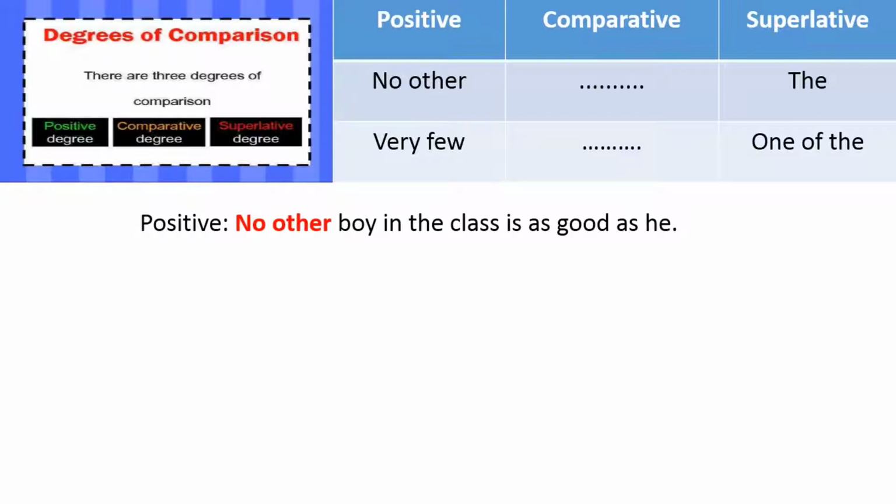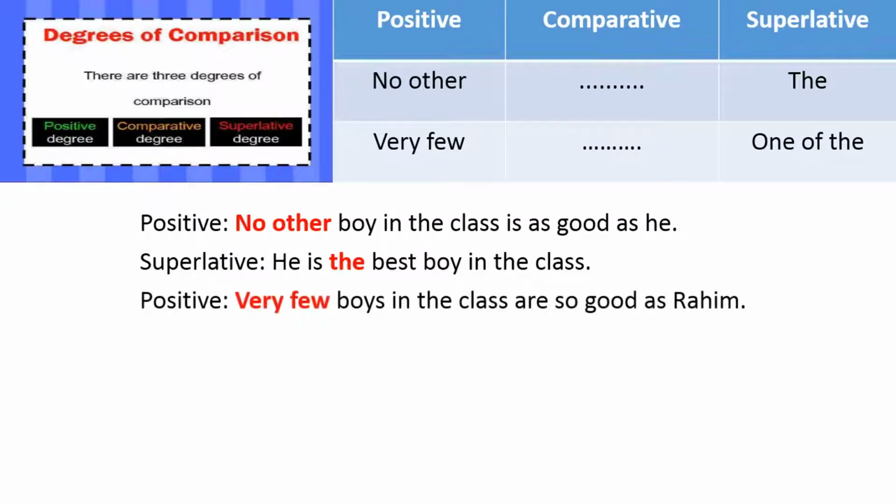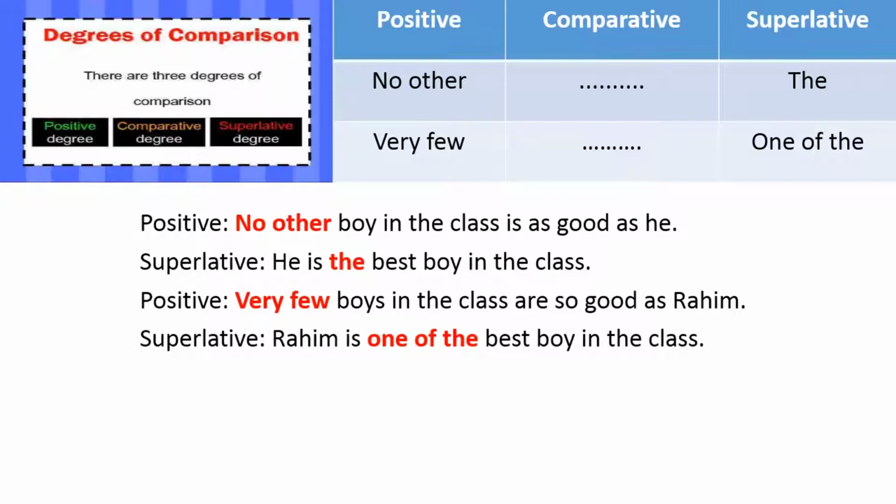Positive degree: no other boy in the class is as good as he. Here no other is a measure word. So from the word we can find out the sentence is positive degree. So to change into superlative degree we have to make it: he is the best boy in the class. How we can change, we will discuss later. Okay, so positive degree: very few boys in the class are so good as Rohim. Superlative form: Rohim is one of the best boys in the class.